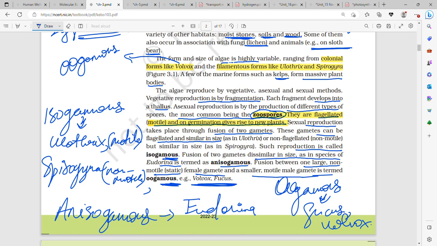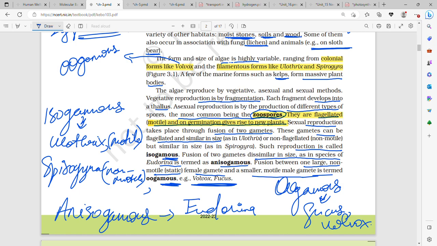Then the algae reproduce by vegetative, asexual and sexual methods. Vegetative reproduction is by fragmentation. We can see that in Spirogyra, it breaks into fragments and each fragment grows into a thallus. Asexual reproduction is by motile spores, which are zoospores, and zoospores are the most common asexual spores seen in algae. They are flagellated, motile, and germination gives new plants.